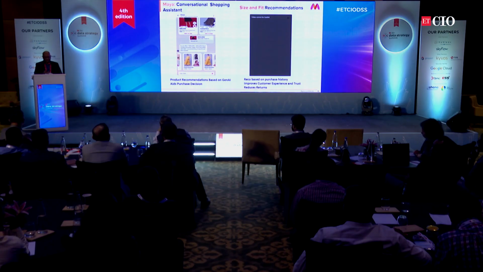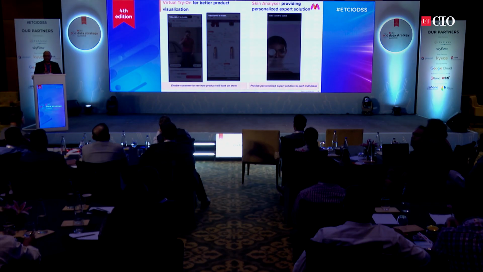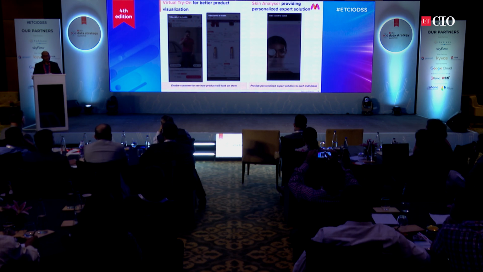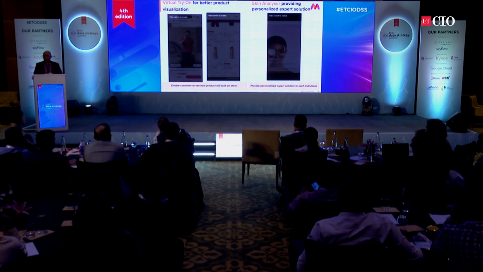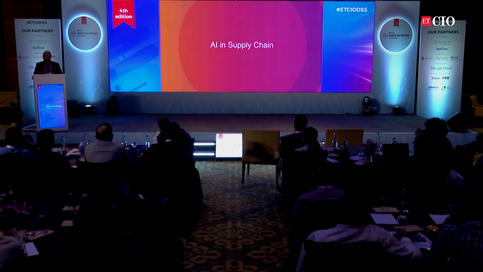Let me just cover virtual try-on, which people are probably aware of. It is the visualization of products on people. So you can see, for apparel and for beauty and personal care products, how these products look on a particular person virtually, so that people can make more informed decisions, right? Those are some of the examples I want to cover on the experience side.